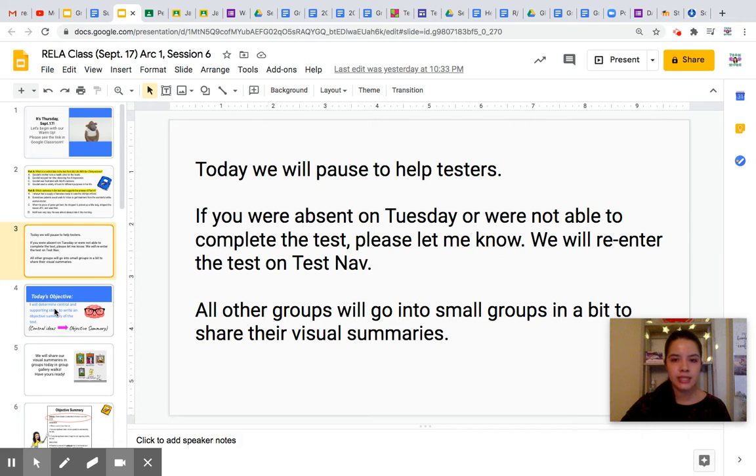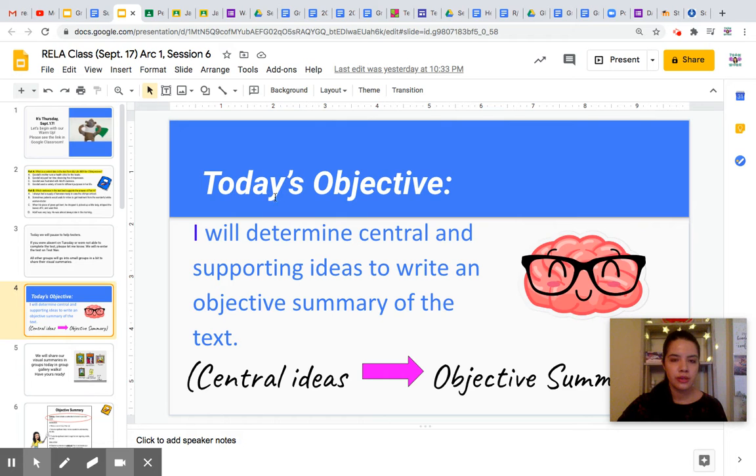The rest of the class did break off into small groups after we reviewed our warm-up. Our objective is: I will determine central and supporting ideas to write an objective summary of the text. Yesterday for our independent practice, we illustrated our summary in 3 cells. Today we're going to break off into groups to see how well we depicted our central ideas.